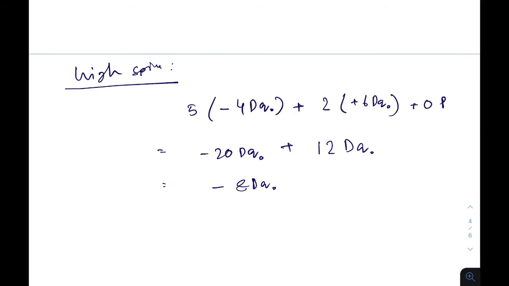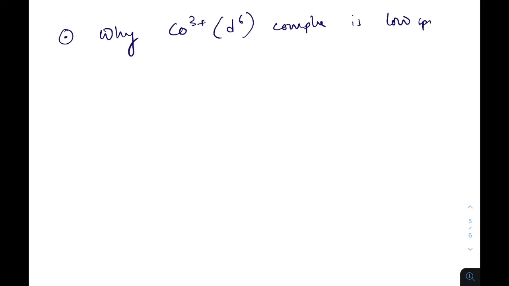The more negative the value, the more stability there is. A very well known question is why cobalt 3 complexes are generally low spin. This is d6, low spin. If we face this type of problem, first we have to draw the splitting diagram.